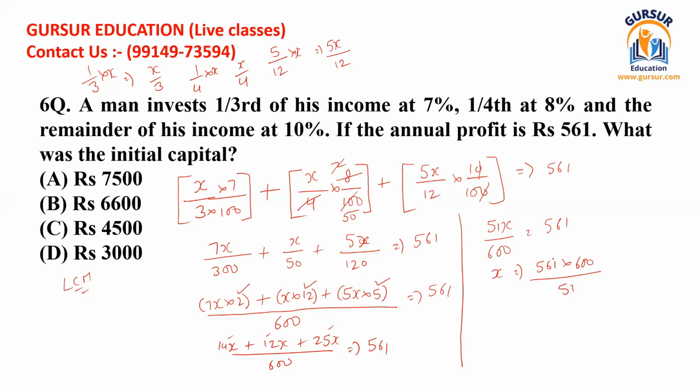You can see that 561 can be divided by 51 with the value of 11. And if we reduce that, we can easily multiply 600 with this value of 11. We get the value of 6,600. That means that was the value of x. And if you remember, we took x as the initial capital investment. So 6,600 should be our right answer, and that has been given in option A. So we shall select it as our possible answer.